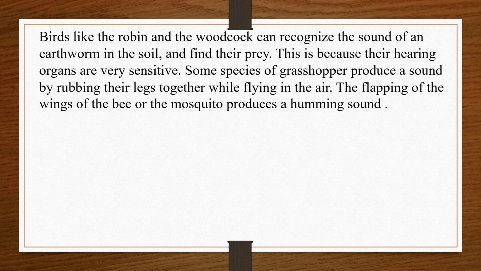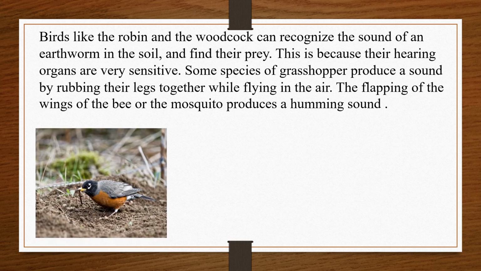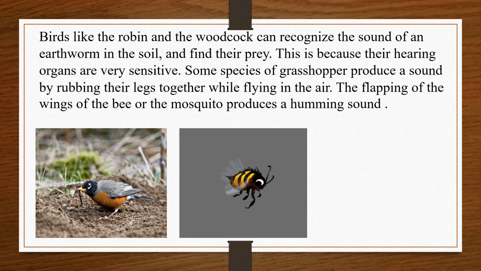There are very interesting facts about birds like robin and the woodcock. They can recognize the sound of an earthworm in the soil and find their prey. Can you imagine an earthworm? Earthworm कितना slowly चलता है, और अगर suppose वो ज़मीन के अंदर है, still these birds are able to hear their sound and catch hold of them. Okay, so it is so amazing because they can hear the vibration of the sound produced by the earthworm even in the soil. तो उन लोग की जो hearing ability है, it is very strong as compared to us. This is because their hearing organs are very sensitive.